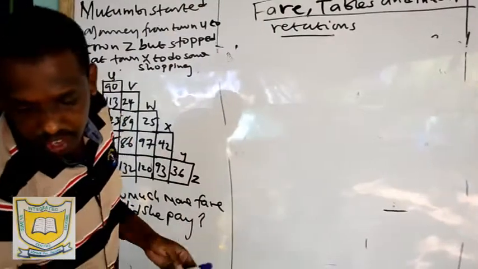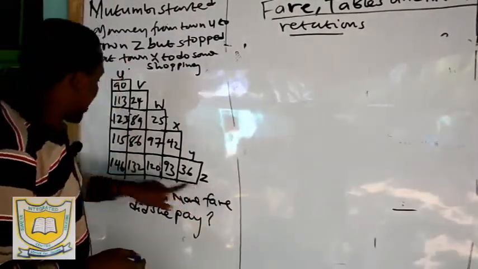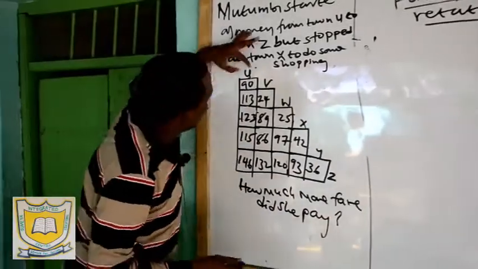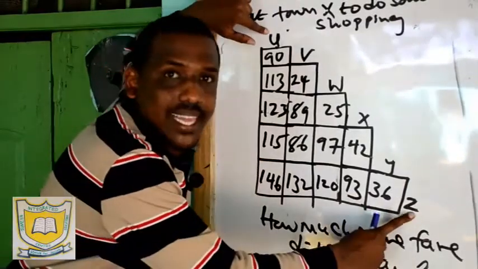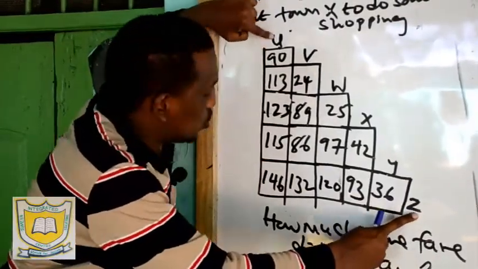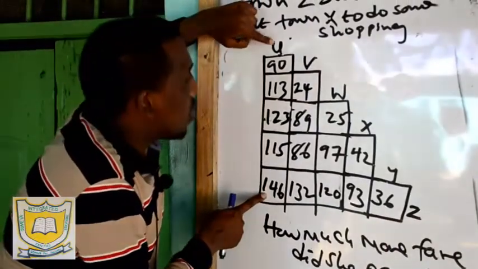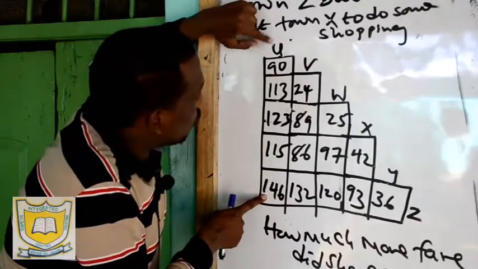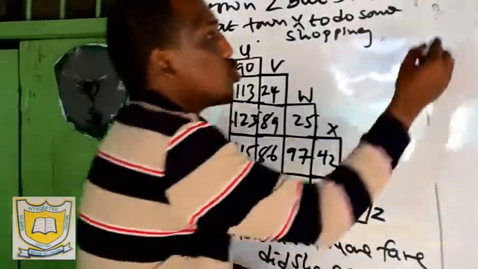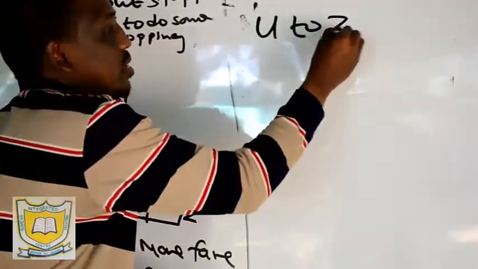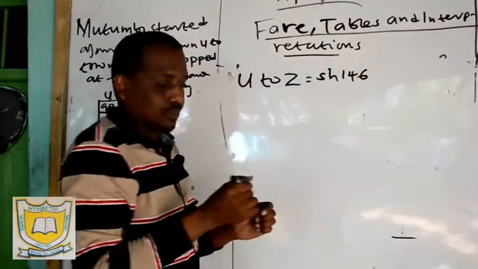You are told she traveled from town U to town Z. If she travels the total journey direct from town U to town Z, U is here, and Z is here. You come here and read below the town you have started your journey from. So from town U to town Z, she will pay Shillings 146.